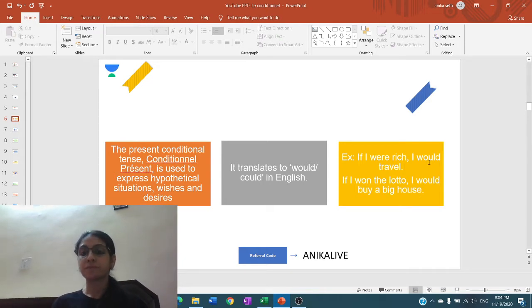Then if you see the second example: if I won the lotto, I would buy a big house. So if I won the lottery, then I would buy a big house, right? My buying the house is not the current situation.